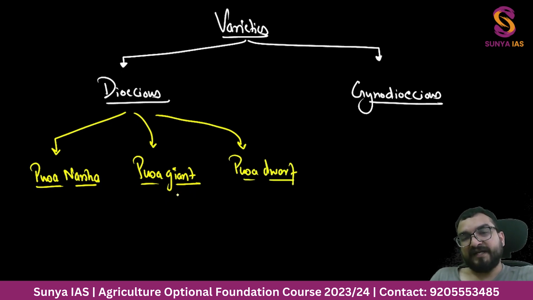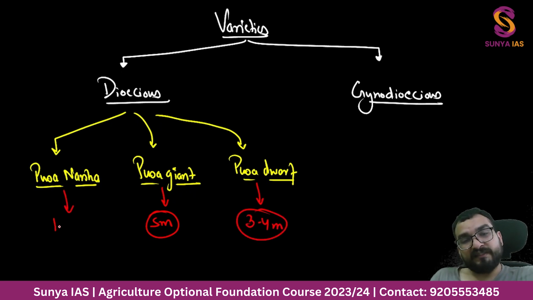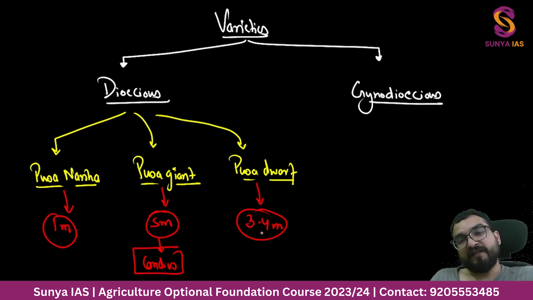Over here, when I am talking about giant, its height goes beyond 5 meter. Pusa Dwarf means its height revolves around 3 to 4 meter. Pusa Nanna is extremely small, 1 meter only. Pusa Giant is utilized in making candies, right? Whereas Pusa Dwarf is utilized for the kitchen garden.